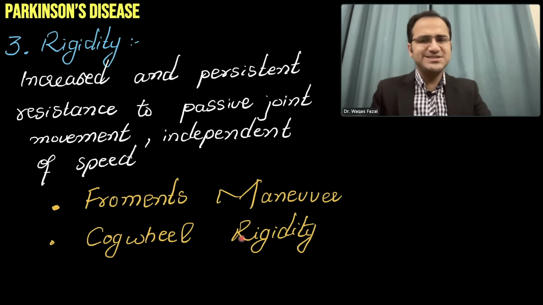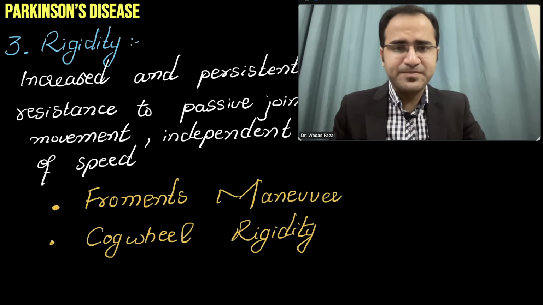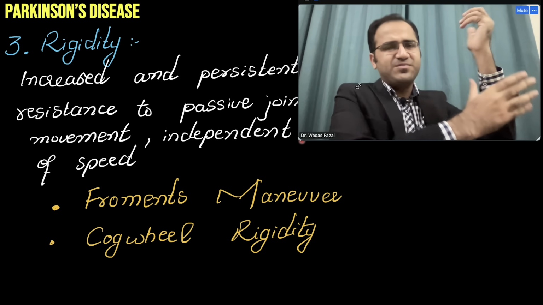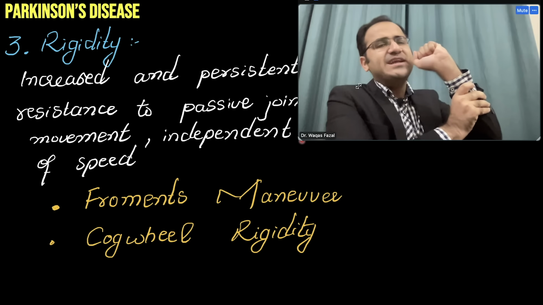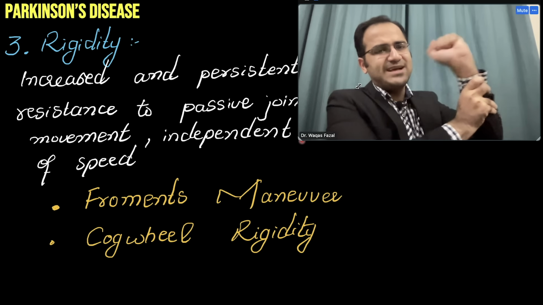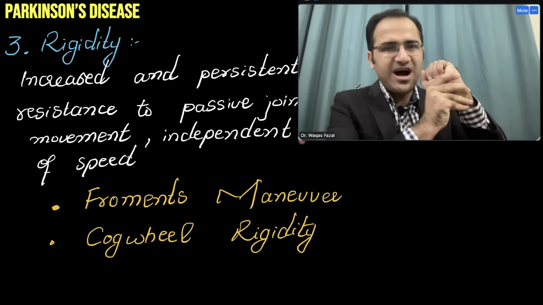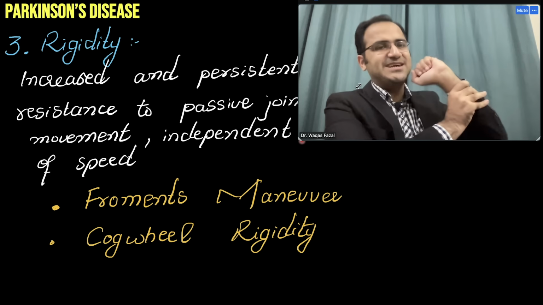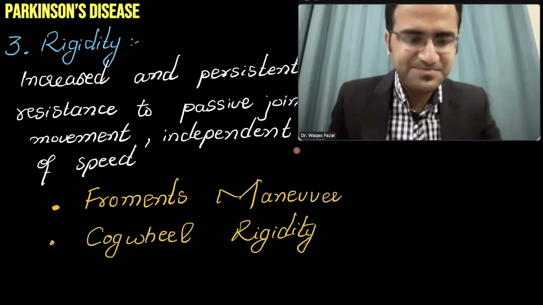What is cogwheel rigidity? I'll demonstrate the cogwheel rigidity to you. In cogwheel rigidity, when you ask the patient to flex the patient's hand, if the patient's hand is flexed and you try to extend the patient's hand, in extension you will feel that there will be rigidity and there will be a period of relaxation like this. A period of rigidity after which there will be some relaxation. A period of rigidity after which there will be some relaxation like this. That is a cogwheel rigidity.